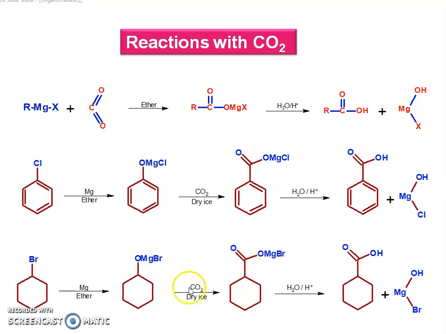How do you attach the CO2? This is CO2, and this cyclohexyl carries a negative charge which attacks the carbonyl carbon to give this complex structure.